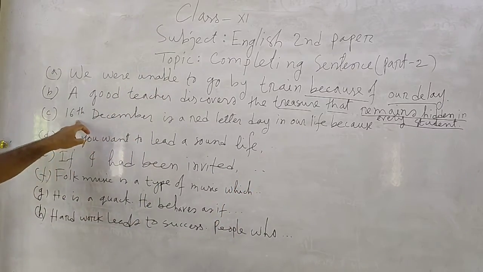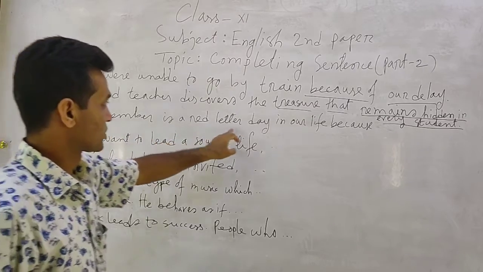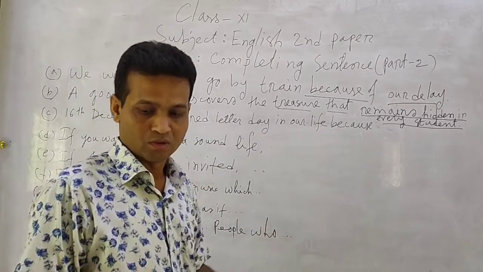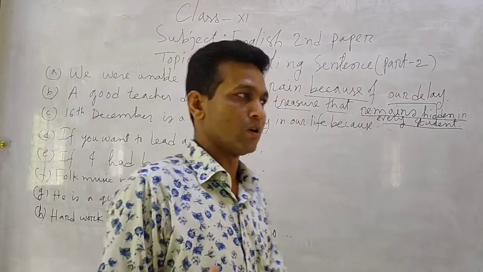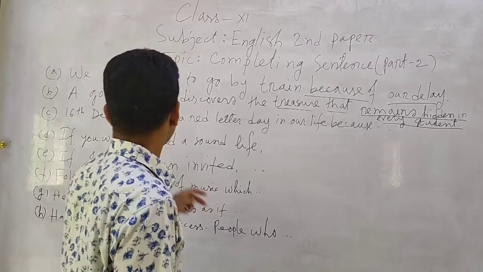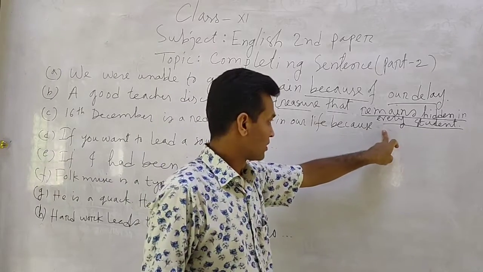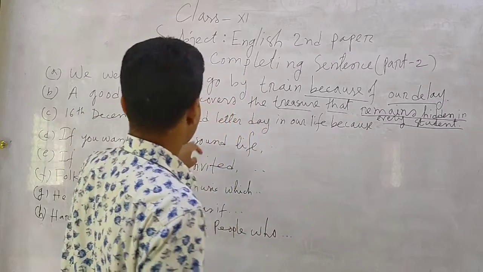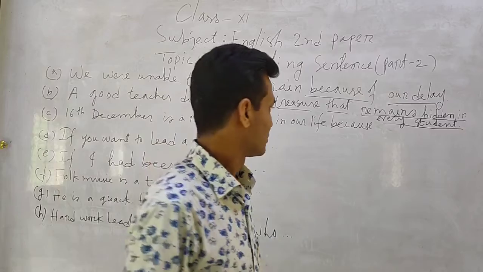You know the significance of the 16th December in our national life. So you have to use a complete clause.